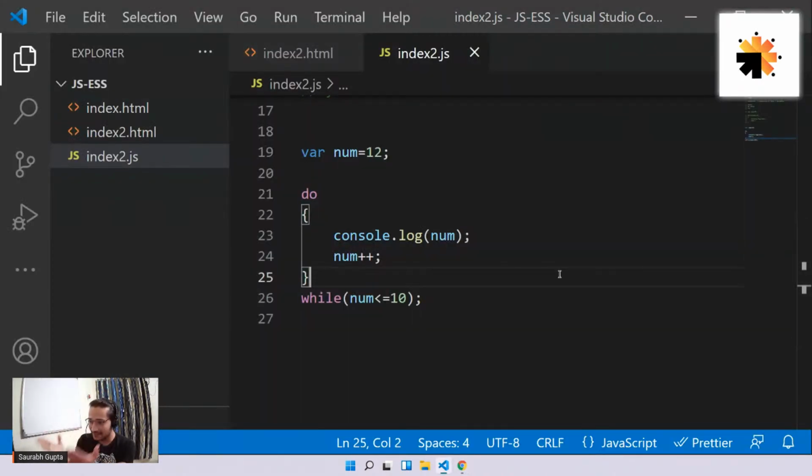I know by looking at it that the condition is wrong for the first time only, but still the execution happens at least once. So that's the difference between while and do while. Is that clear, everyone? So is that semicolon compulsory after while in this loop?